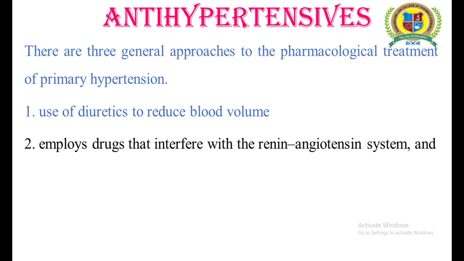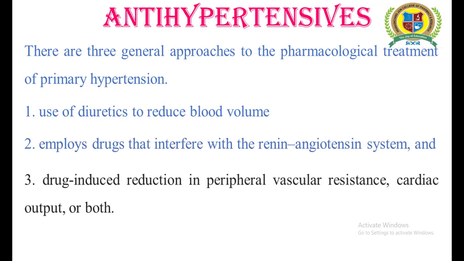Due to the activation of this system, it results in vasoconstriction as well as accumulation of water within our body. So the drugs that may inhibit renin, inhibit the action of angiotensin 2, or inhibit the action of aldosterone can be included in the classification of antihypertensives.